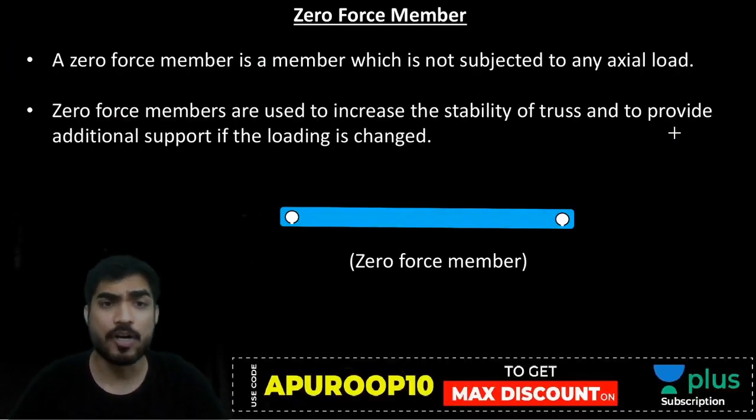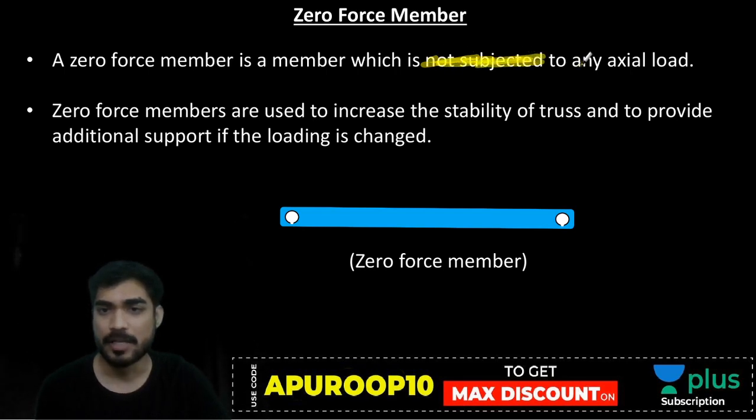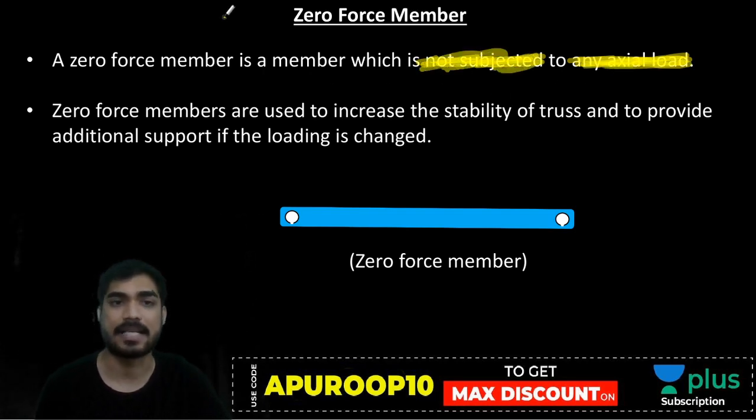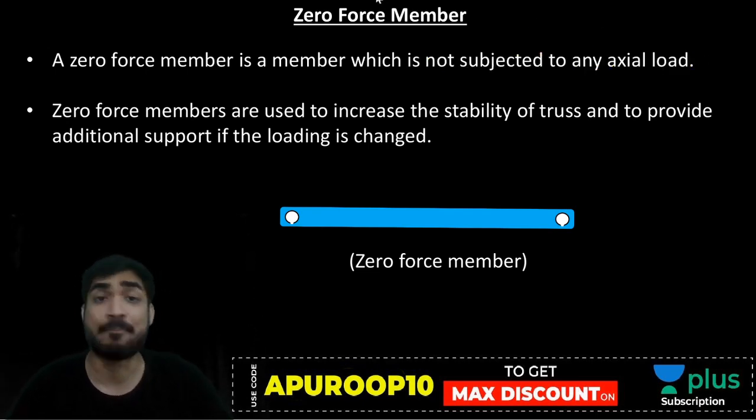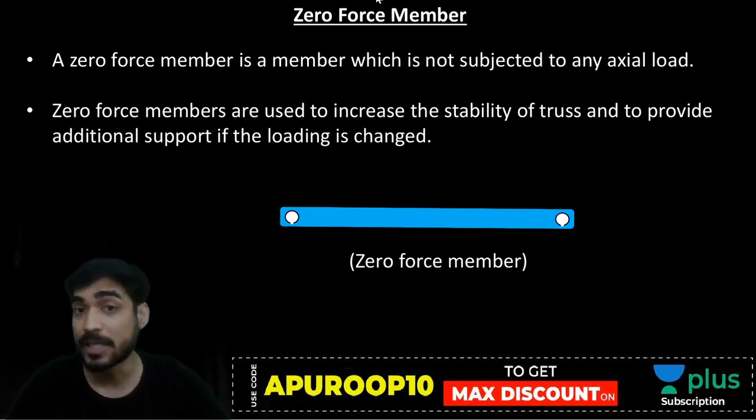A zero force member is a member which is not subjected to any axial load. Zero force members are important members. You cannot just remove them. If you are getting zero force in any member, it doesn't mean that you don't need it. You need this. Why do you need this?